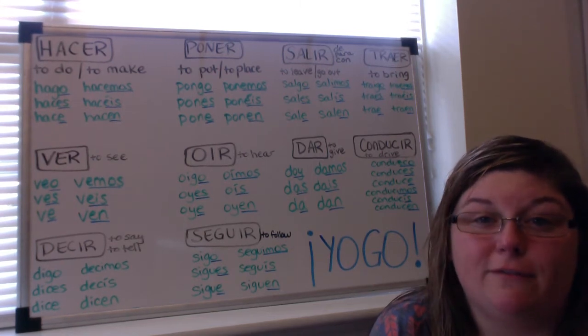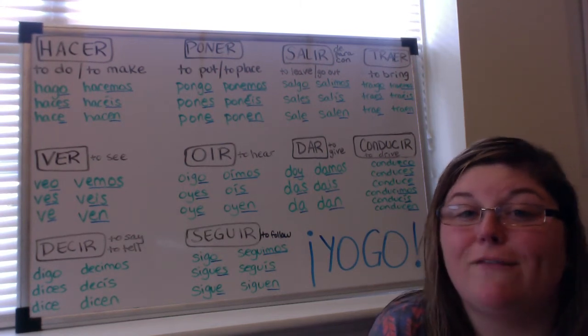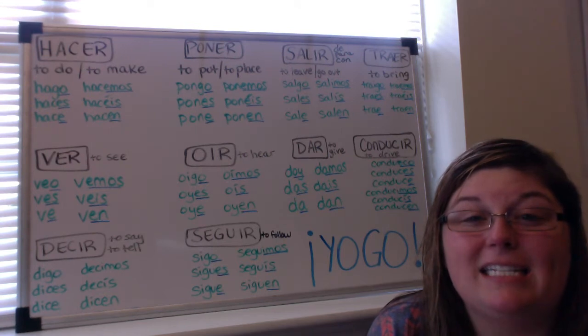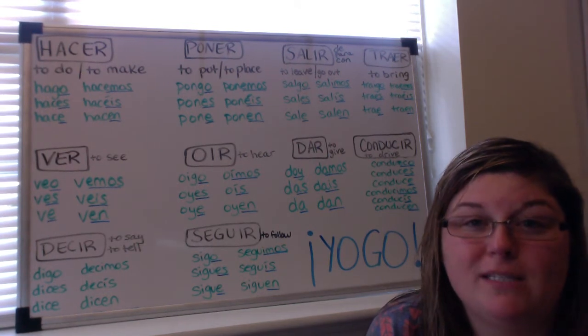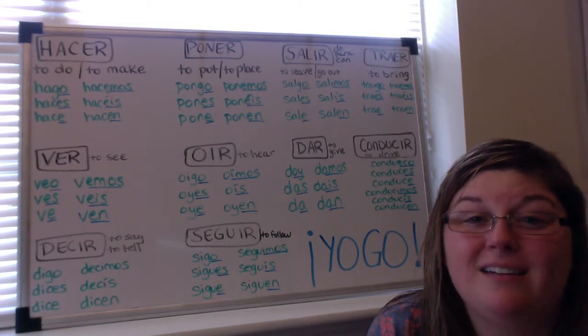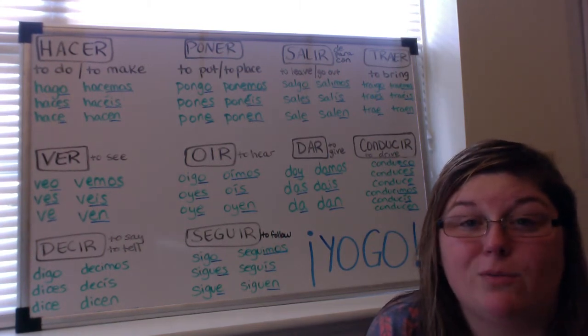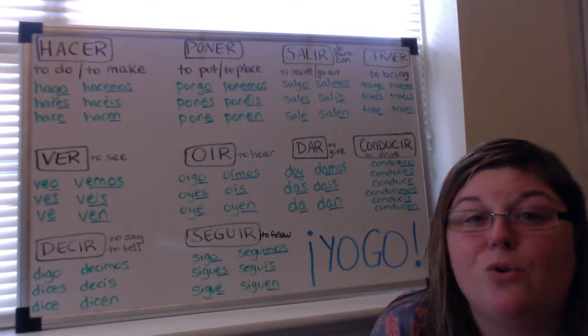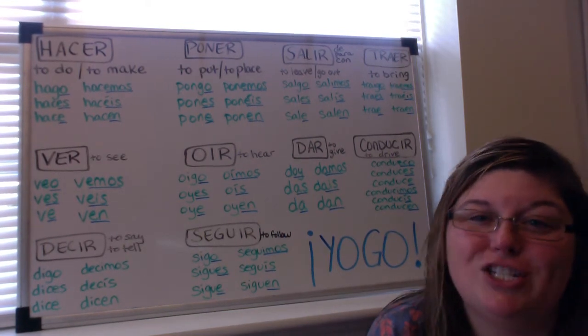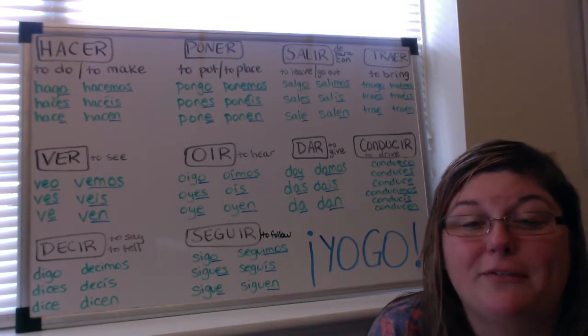Irregular verbs are not going to follow these patterns, and we saw some of these when we saw stem-changing verbs. Also, the verb ser is an irregular verb as well. So again, an irregular verb means it doesn't follow the normal patterns of conjugation like a regular verb does.